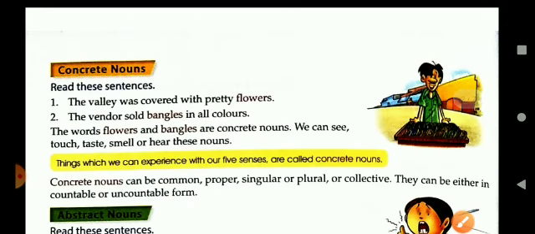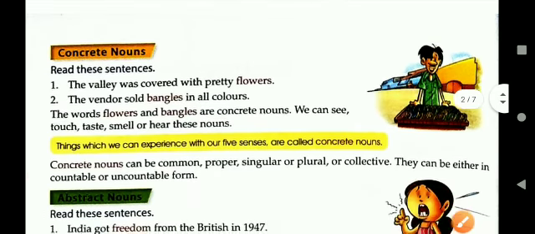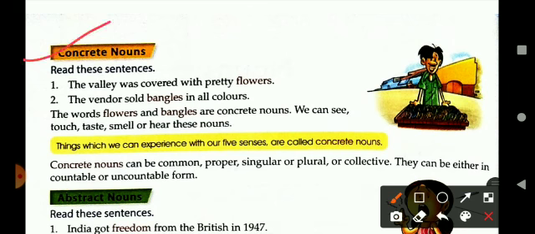Now the next is concrete noun. Let's read these sentences first. The valley was covered with pretty flowers. The vendor sold bangles in all colors.